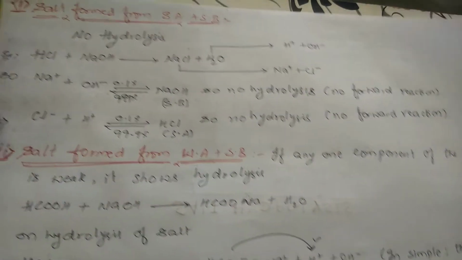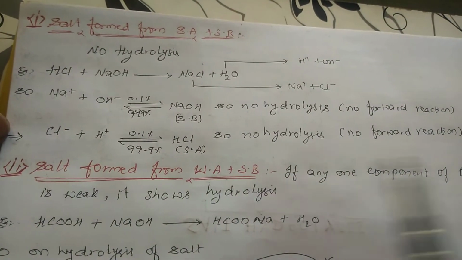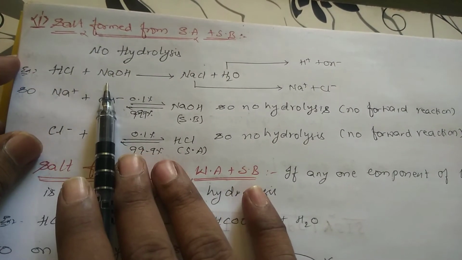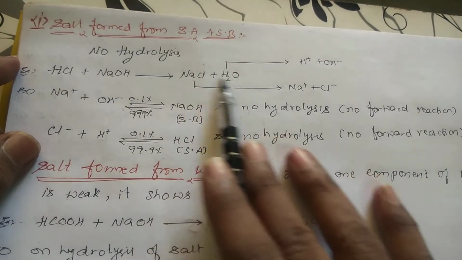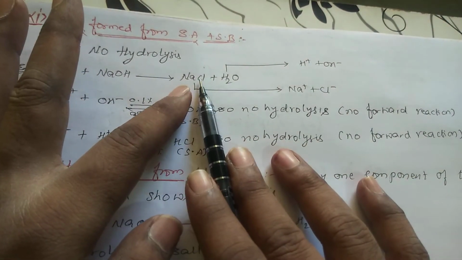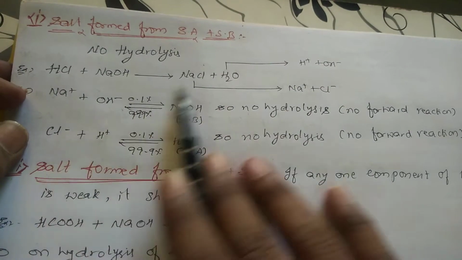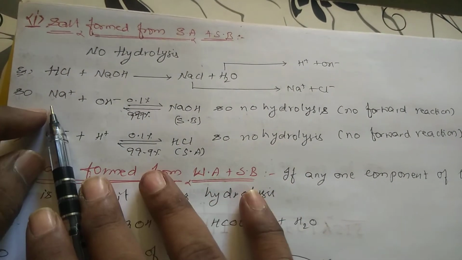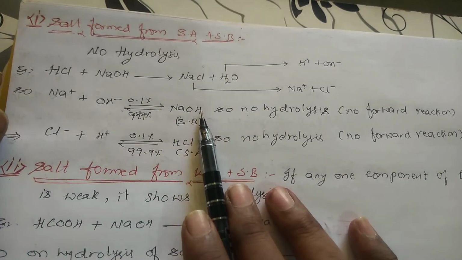So let us go for the first one. What is our first one? Strong acid plus strong base. So I am taking the salt formed from the strong acid as well as strong base. HCl is the strong acid, NaOH is the strong base, so you are getting NaCl plus H2O. This is the salt, and I am subjecting it to hydrolysis. So from the ions, what will you be getting? Na plus, and from water you will be getting OH minus. These two will combine and form NaOH.